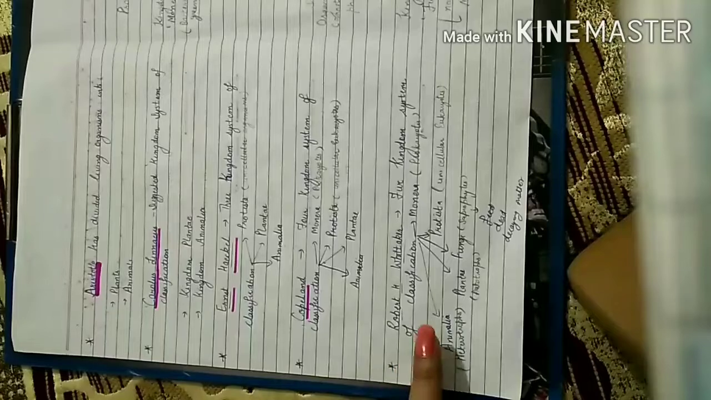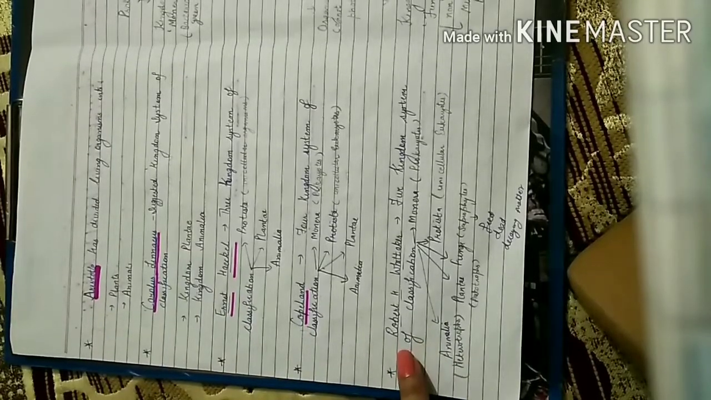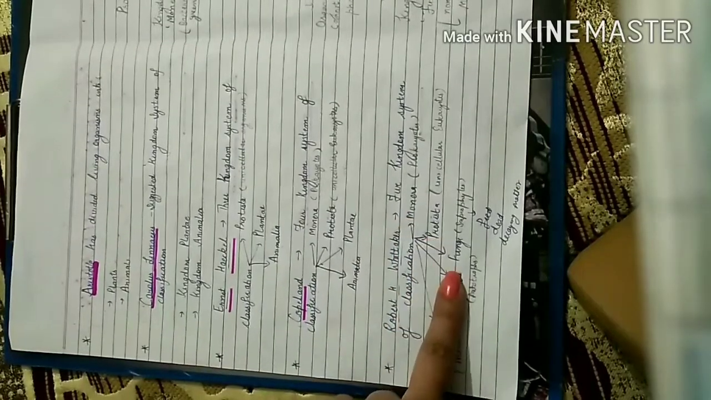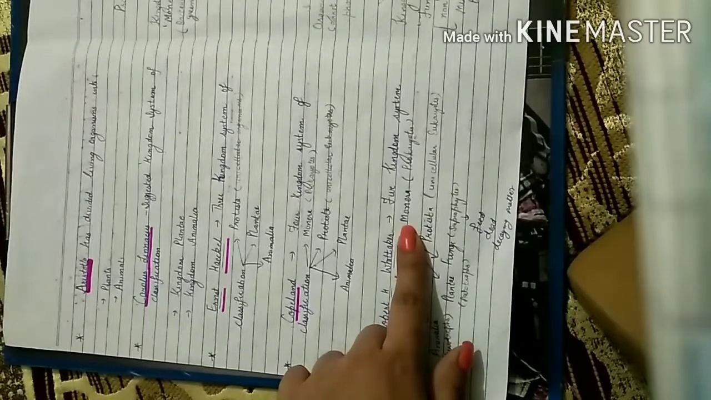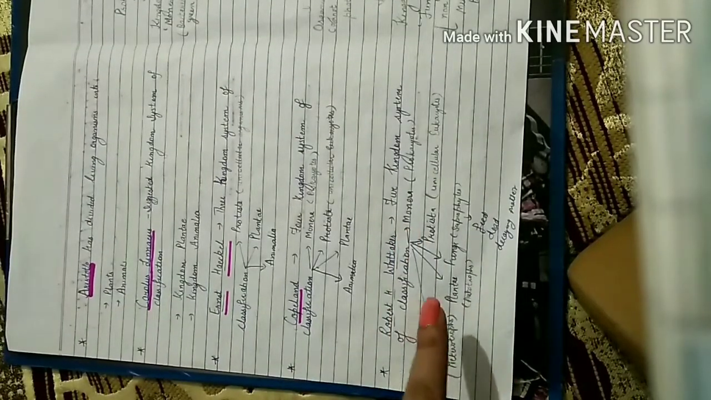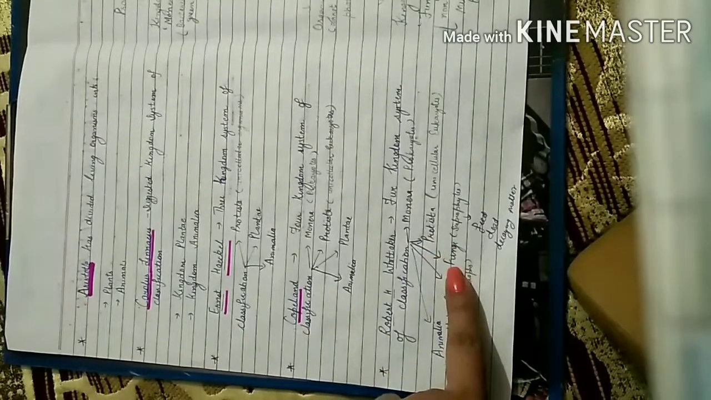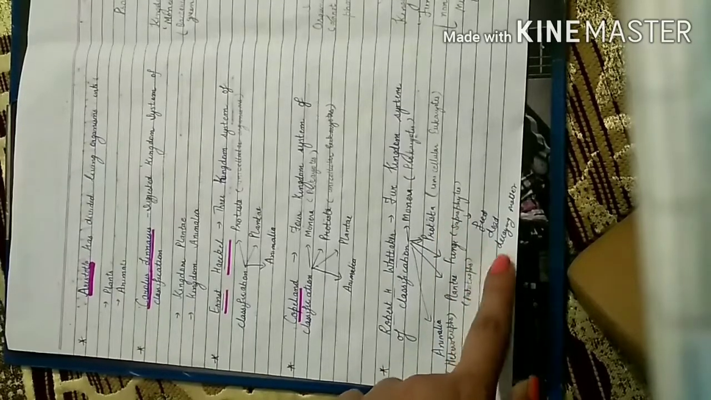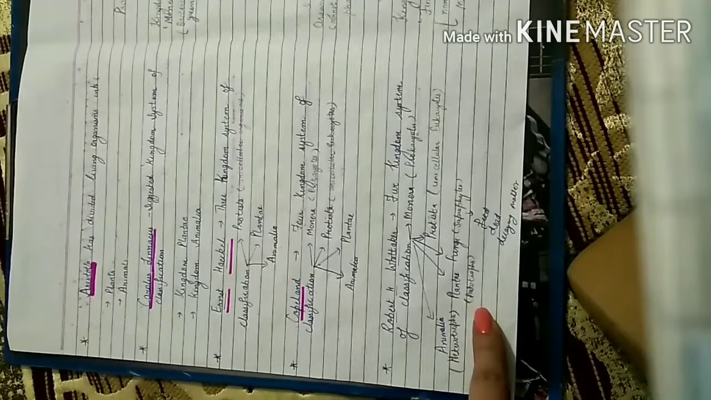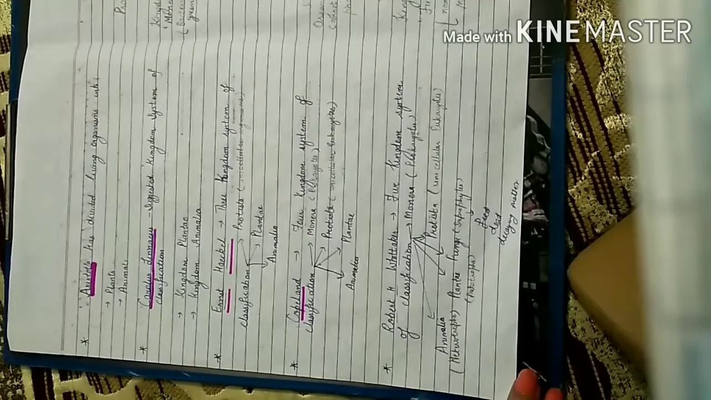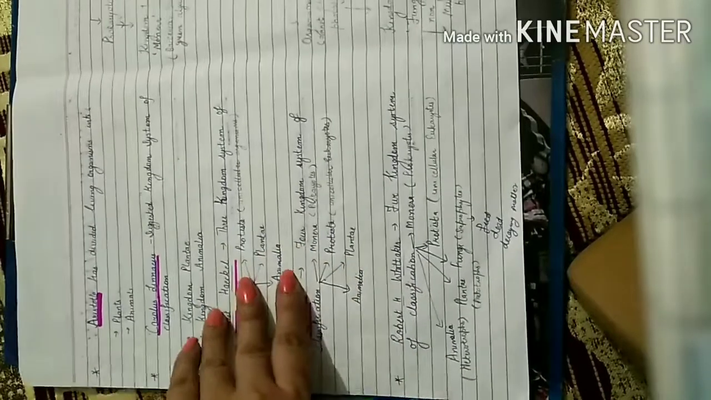Then Whittaker introduced the five kingdom system of classification, and he kept kingdom Monera, kingdom Protista, Fungi, Plantae and Animalia. In Monera, he kept all the prokaryotes. In Protista, all unicellular eukaryotes. Then in Fungi, all the saprophytes. Saprophytes are those organisms which feed on dead and decaying matter. Plantae is used for autotrophs, means those organisms that prepare their food by themselves. And Animalia is used for heterotrophs, means those organisms which depend on other organisms for their food and cannot synthesize their own food by themselves.